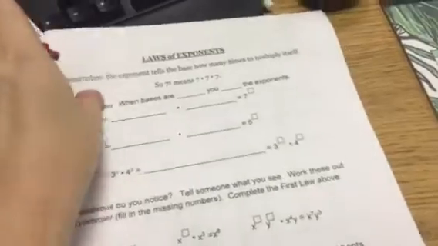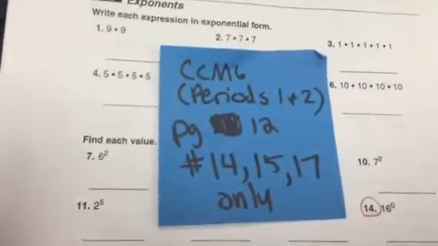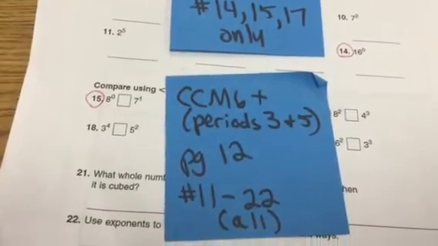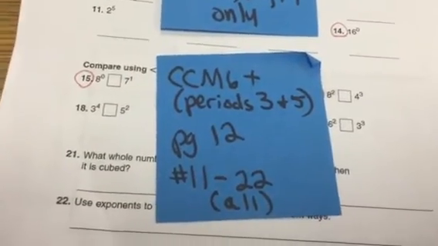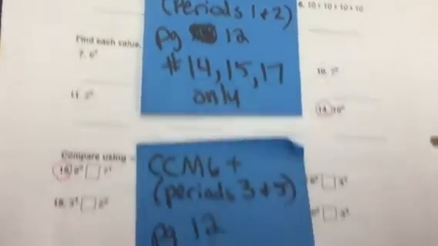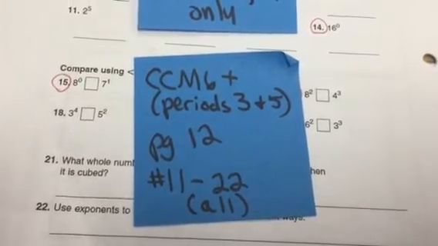All right, so on the next page is what I'm going to ask you to complete, so pay attention to the questions that I am assigning for you. For periods 1 and 2 math, you need to complete numbers 14, 15, and 17 on this page, which is page 12. And CCM 6 Plus, which is math periods 3 and 5, I need you to complete 11 through 22 on this page. All right, so again, periods 1 and 2, 14, 15, 17. Periods 3 and 5, 11 through 22.